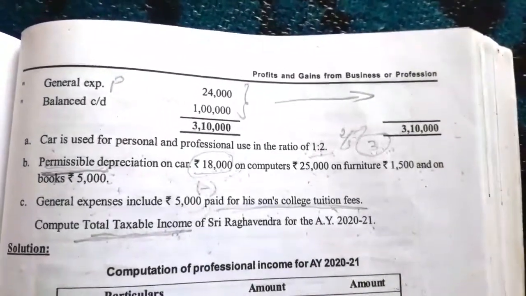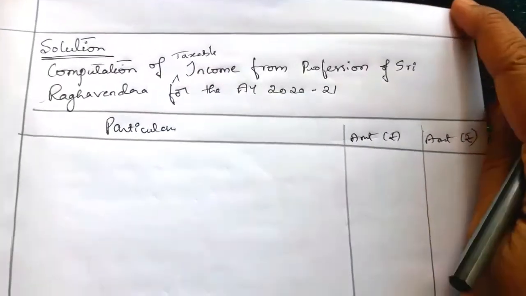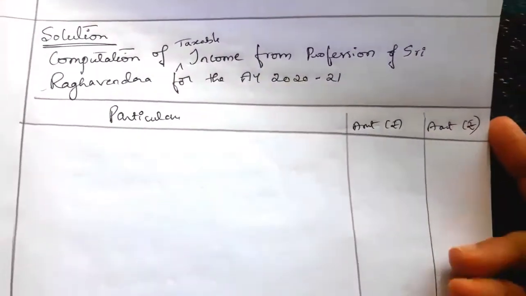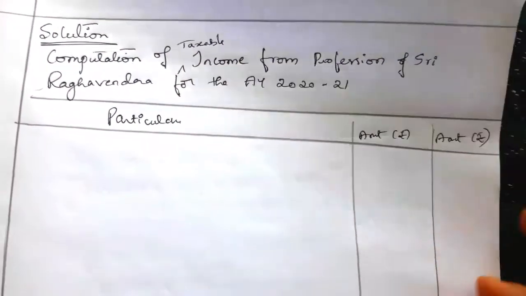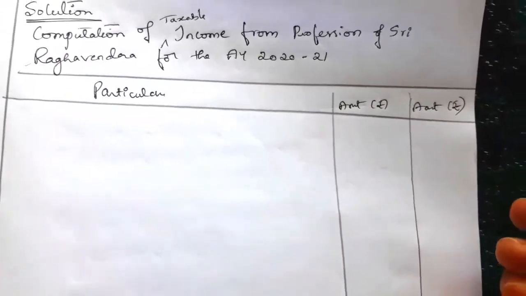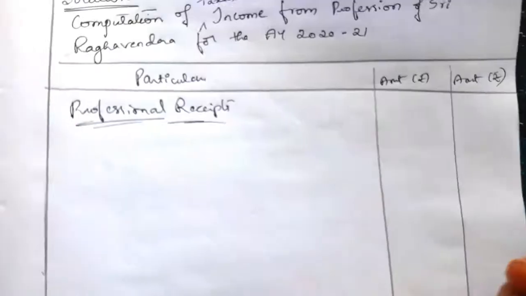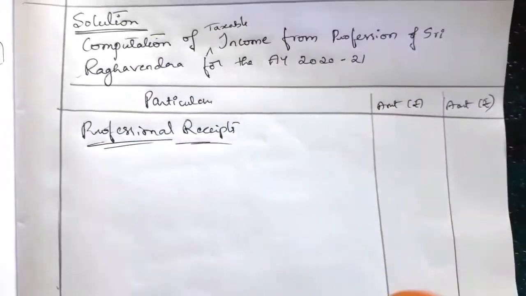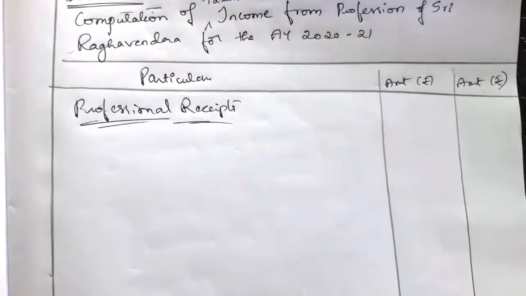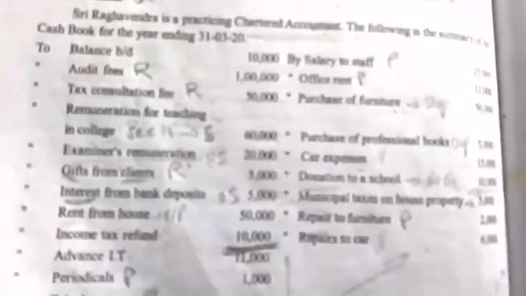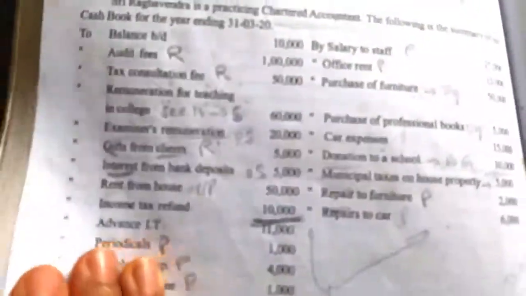So write the heading. Now write the heading: Solution, computation of taxable income from profession of Sri Raghavendra for the assessment year 2020-21. So 3 columns: particulars and 2 amount columns. So we have to start with the professional receipt. First we have to write the professional receipt, which is the income he is receiving from his profession. Being a chartered accountant, only the income he is receiving from his profession we have to take under the professional receipt.